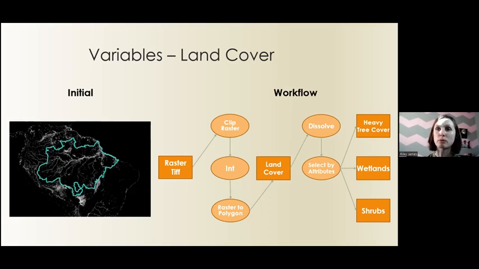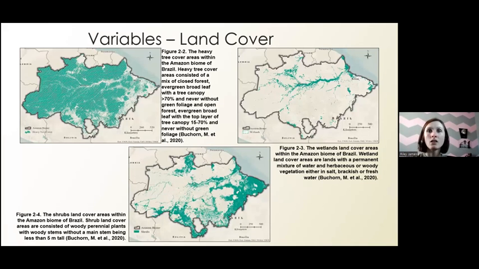The darker orange squares represent feature class layers, and lighter orange circles are tools that were used to transform the initial raster layer seen on the left. And then the final 3 feature layer classes were the heavy tree cover, wetlands, and shrubs, and those are located on the far right of the workflow chart. And after going through the workflow, this produced these 3 land cover maps. The heavy tree cover area can be seen on the top left map, and these areas have been found to be the strongest selected land cover type by jaguars, followed by wetlands as seen on the top right, and finally the shrubland cover areas are on the bottom row.